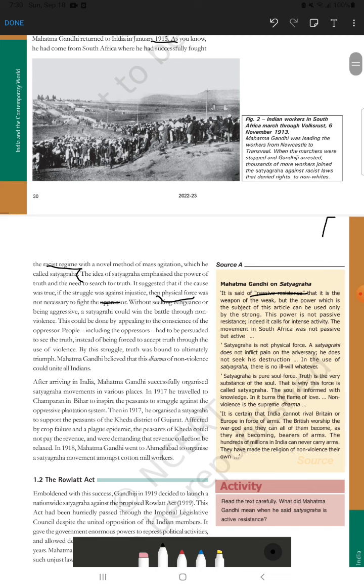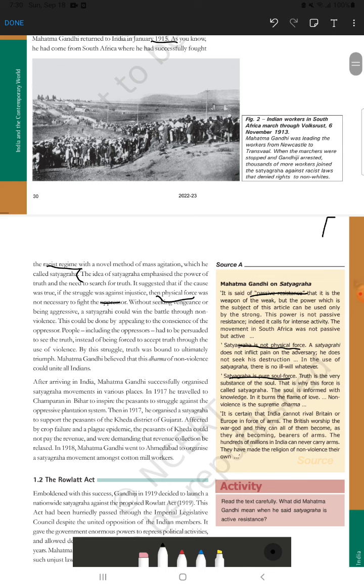Then on the same point, in that third point you wrote, satyagraha was not a passive resistance, it is an active resistance, and satyagraha is not a physical force, it's an extreme pure soul force, right? This one will be the third point.